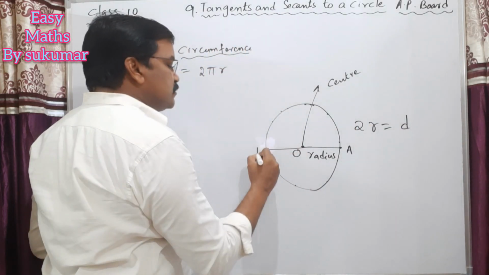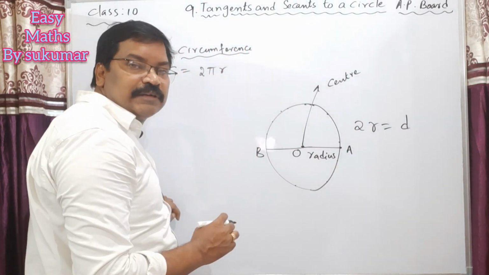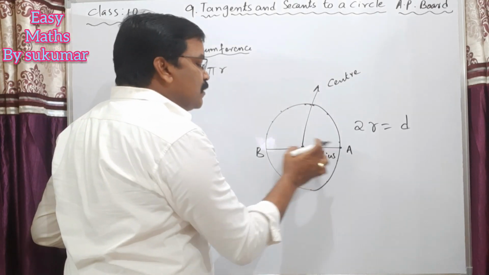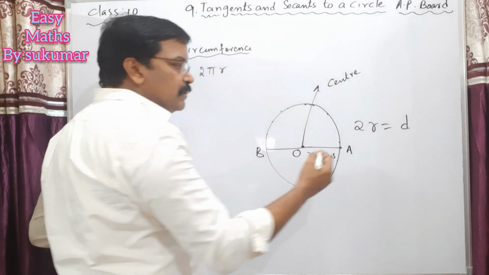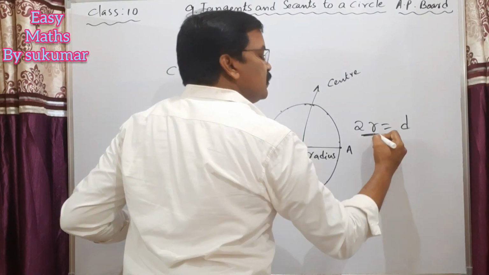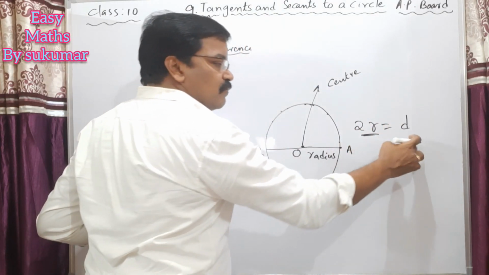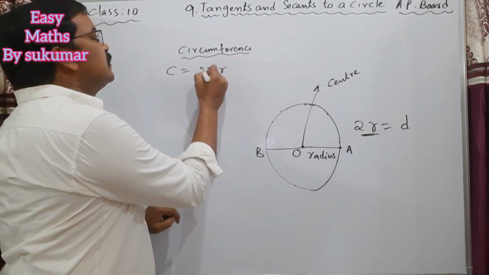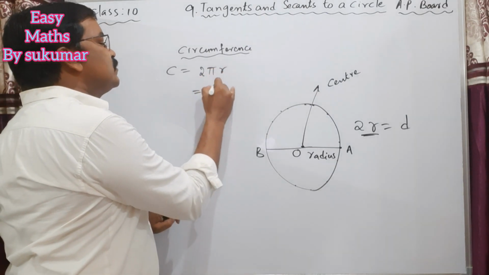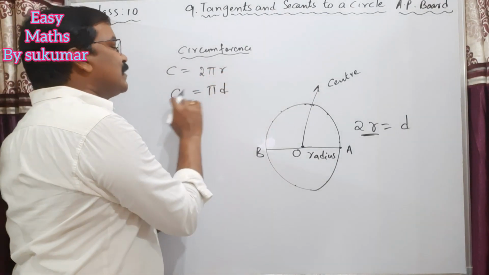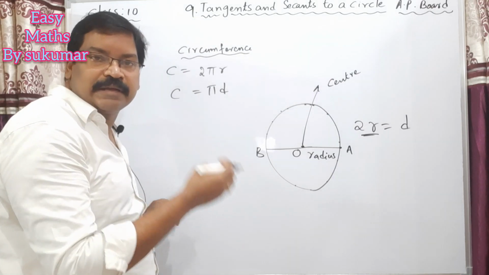2 times radius is equal to diameter. See here, this AB is called the diameter. 2 times radius, 2r, is equal to d. Instead of 2r you can write pi d. So the circumference of a circle is equal to pi d.